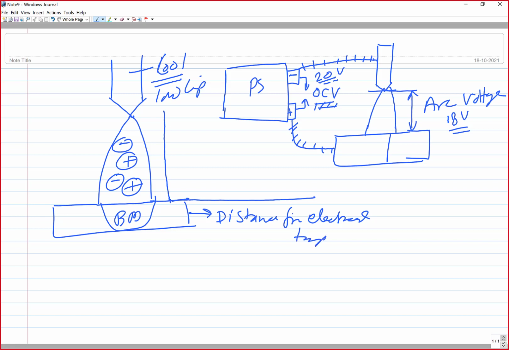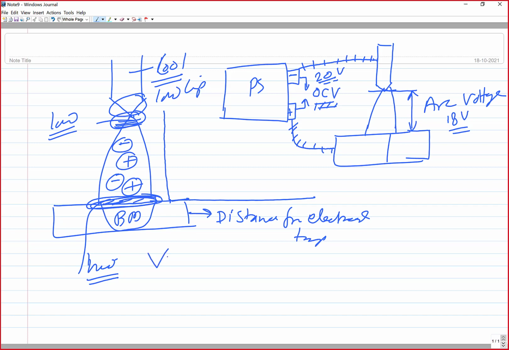Since the electrode is at low temperature, its charge particle density is low, and near the workpiece also the charge particle density is low and temperature is minimum. Therefore you will notice that the resistance to the flow of current is more in these zones next to the electrode and next to the workpiece because of the low charge particle density.